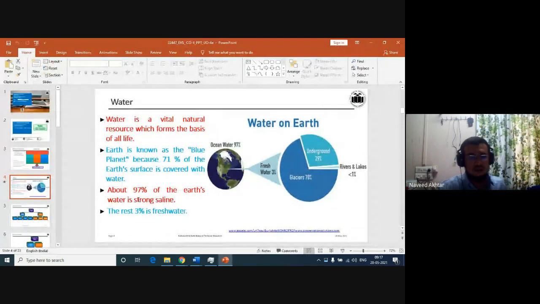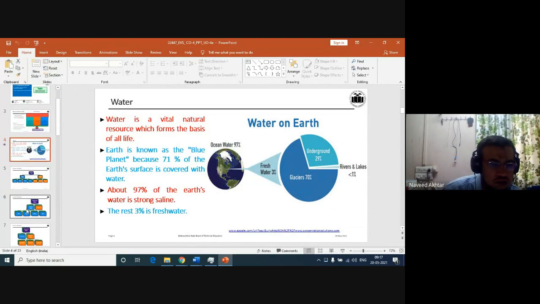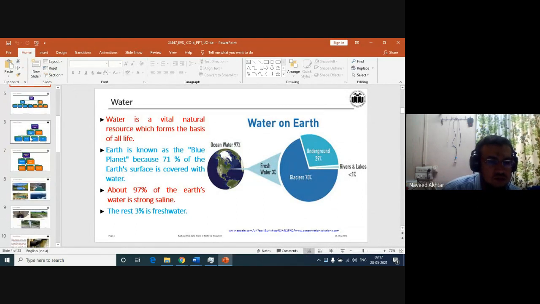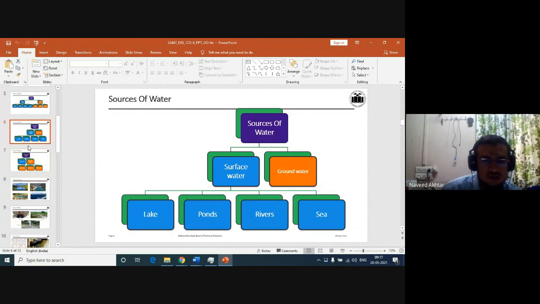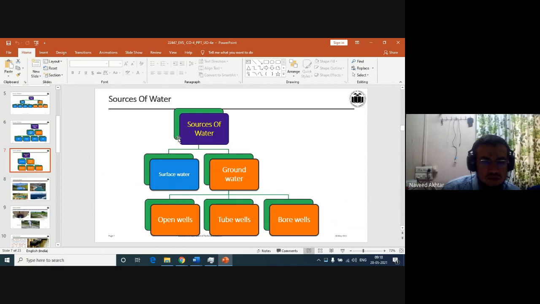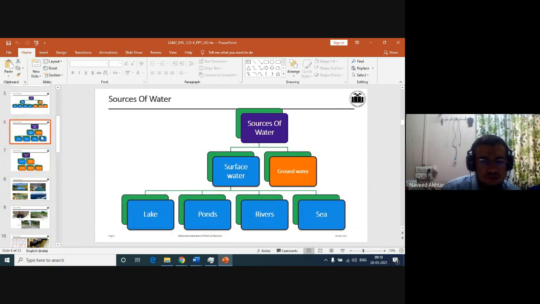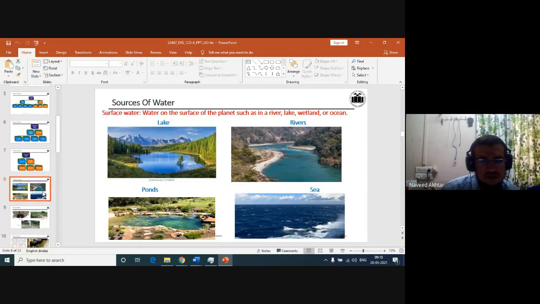Okay, so you can see here the sources of water for groundwater, and the sources of water for surface water: lakes, ponds, rivers, and sea. You can see these sources through the photographs also.